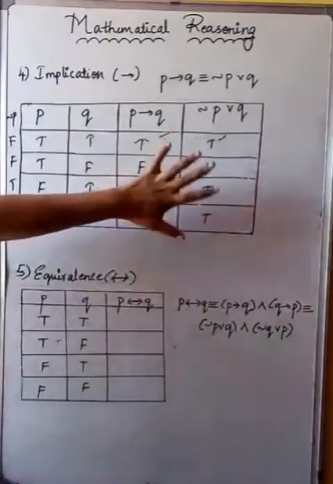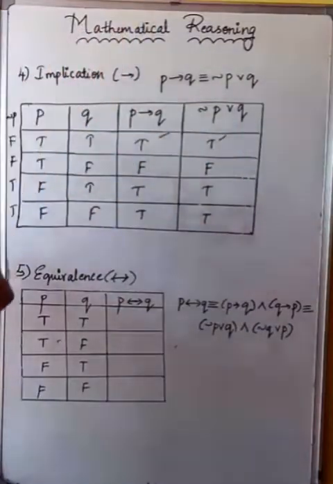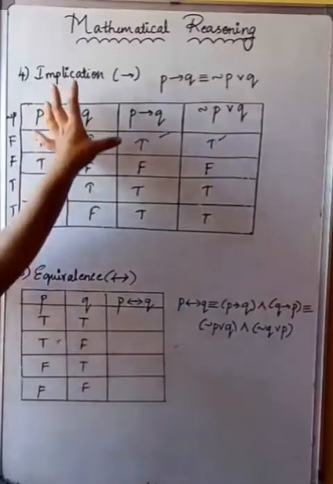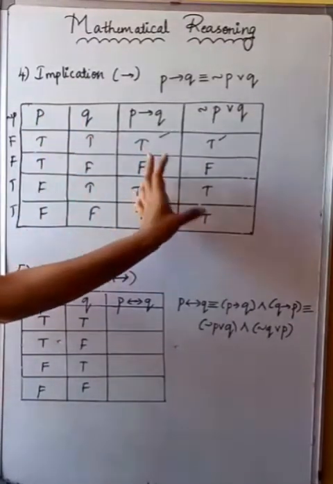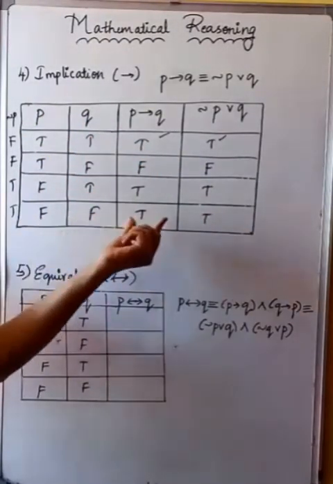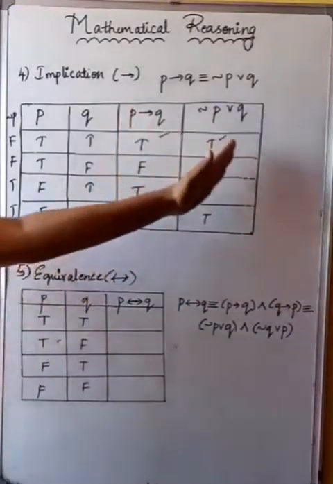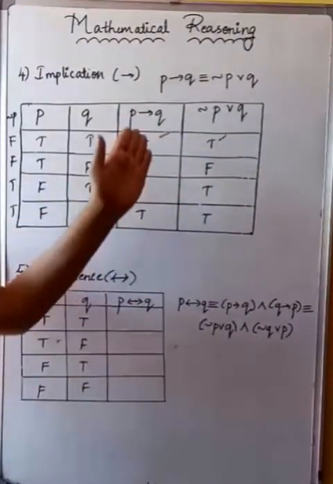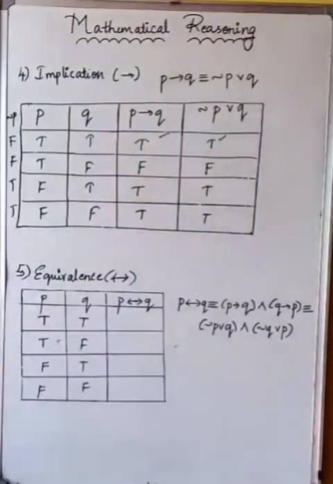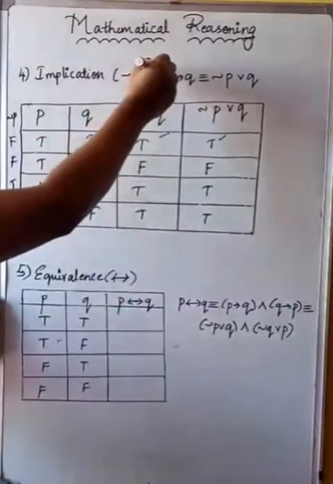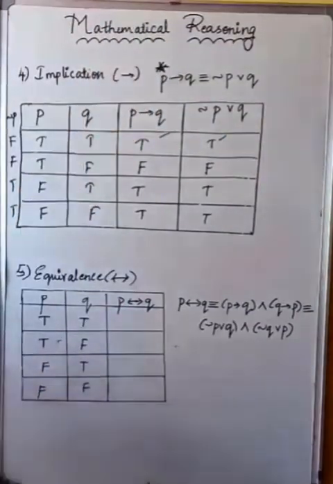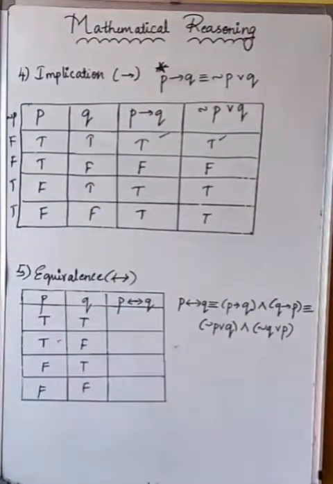Is it clear with this truth table of implication? Okay students, just remember it very clearly. This Q component, will write it as it is. Only the false, false, only that one you'll be writing as true. So these two are same. So obviously whatever output we have in this condition, we'll be writing with the same one, that is negation of P or Q. This is very important for JEE exam, because directly it will be asked in the question and some options will be given there. You need to check which is equivalent for P implication Q.